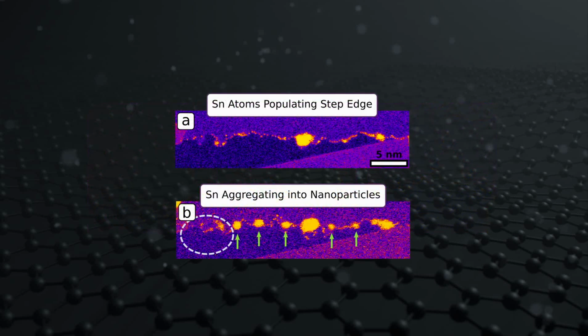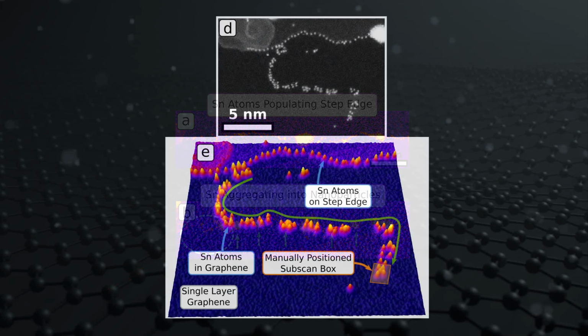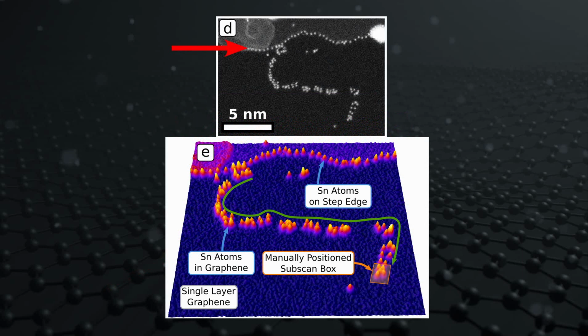Then we increased the sample temperature to 900 degrees Celsius and observed highly mobile tin atoms spontaneously diffusing along the graphene step edges. We then zoomed in to this dotted region. Here we can more clearly see the tin atoms decorating the step edge. And of course, there is a conspicuous line of tin atoms already in the graphene. What we did was place a manually movable subscan box next to the step edge and confined the beam to scan only in that box.